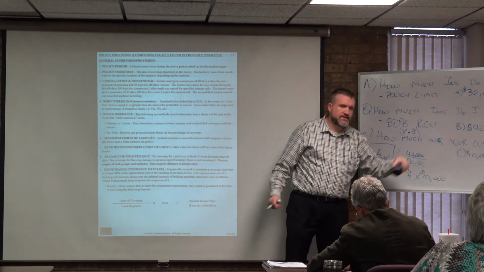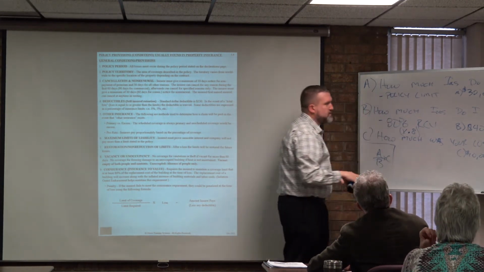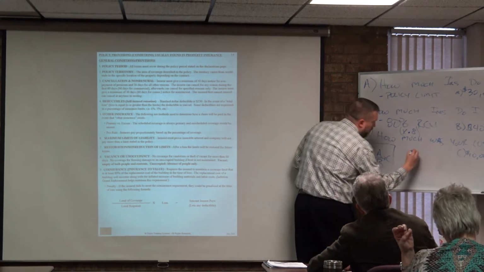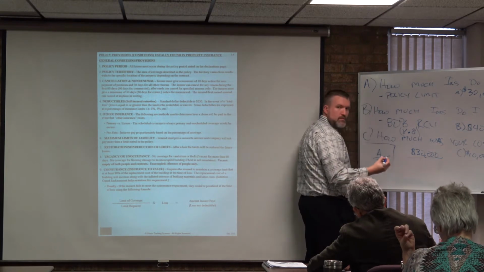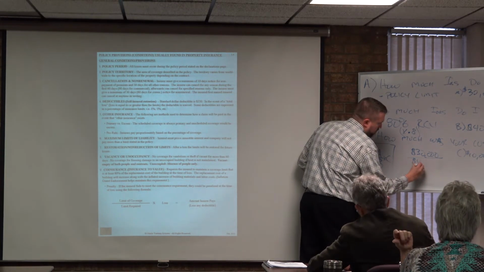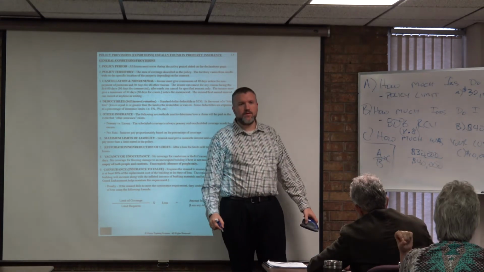And how much was your loss? 10,000. So now you just plug in the numbers. What goes on top? 30,000. What goes on bottom? 40,000. Stop there. What does that simplify down into? 0.75.